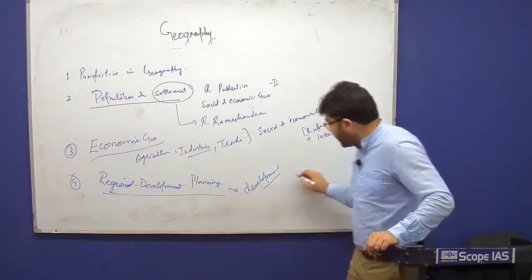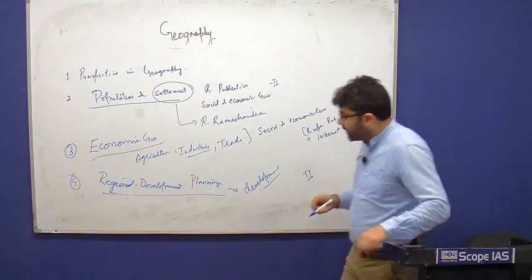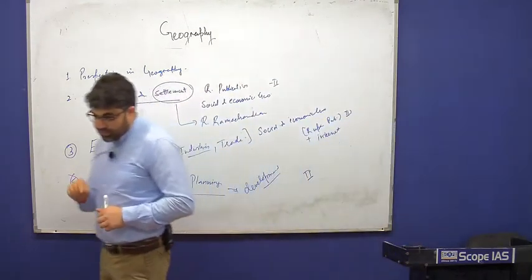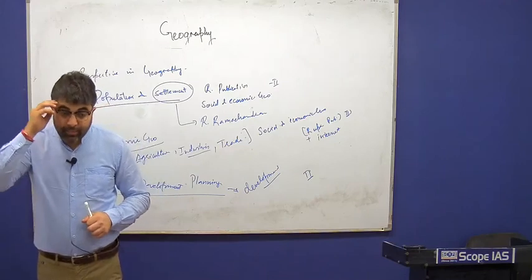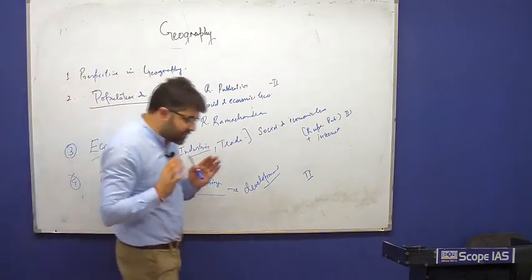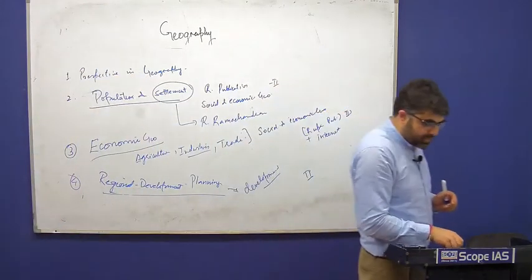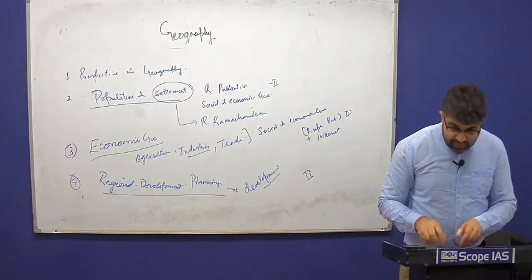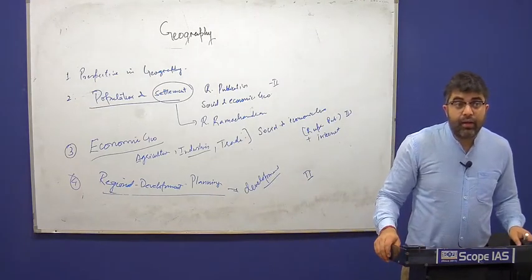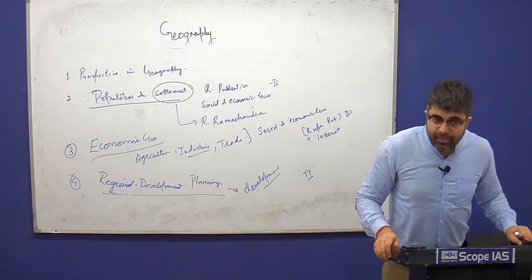This is also mentioned in your paper 2, geography optional paper 2, regional development and planning in India, planning of backward regions, which we started actually with the 4th 5-year plan, because now we do not provide general plans.